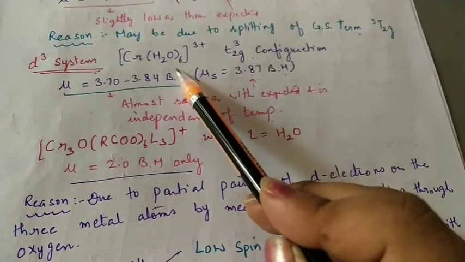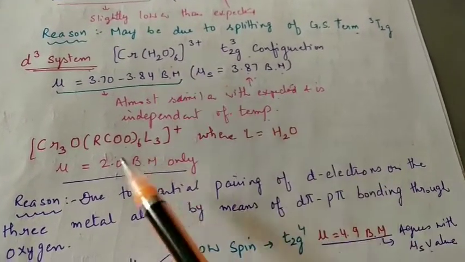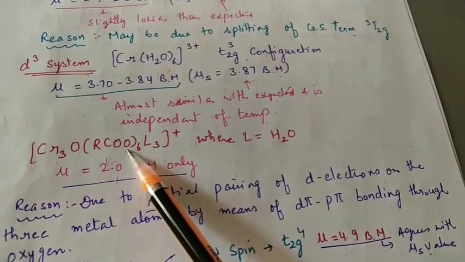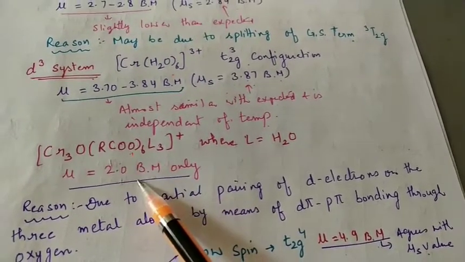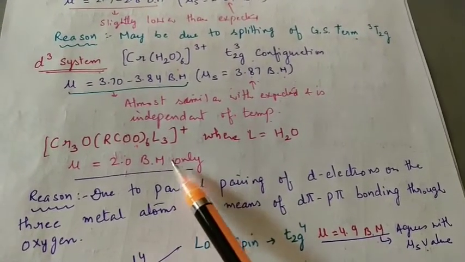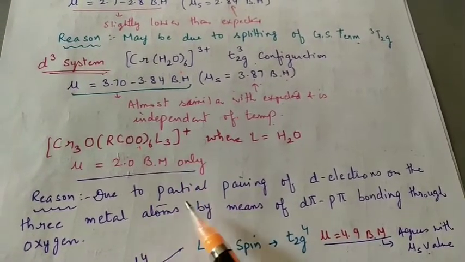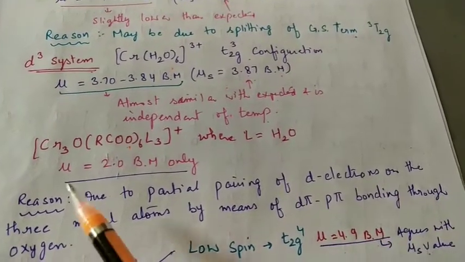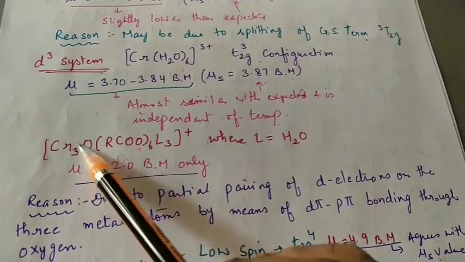But when, instead of water as the ligand, they are replaced by carboxylate ligands, the value is found to be 2 Bohr magneton only. What is the reason? This value decreases due to partial pairing of d electrons on the 3 metal ions. Here, for the chromium, there are 3 metal ions.